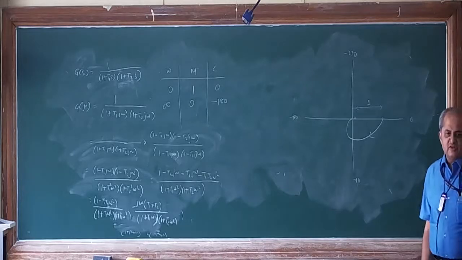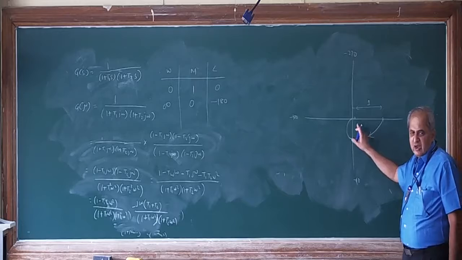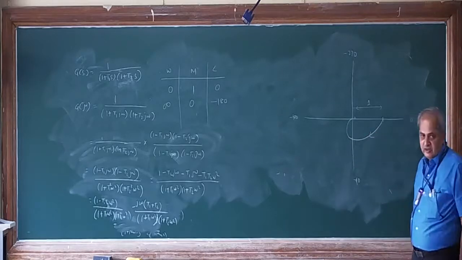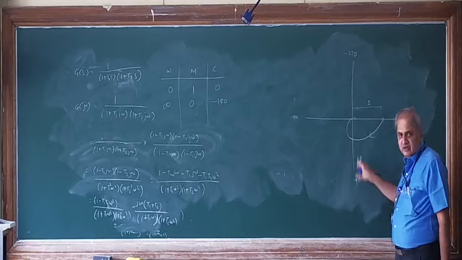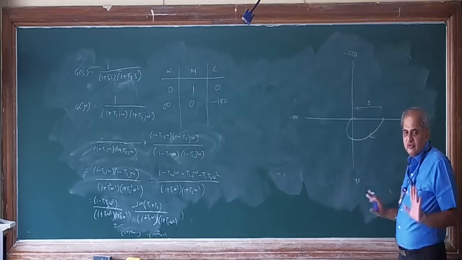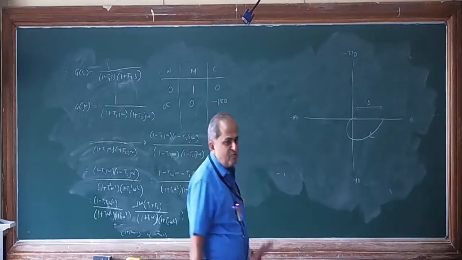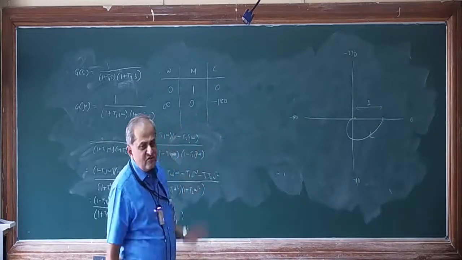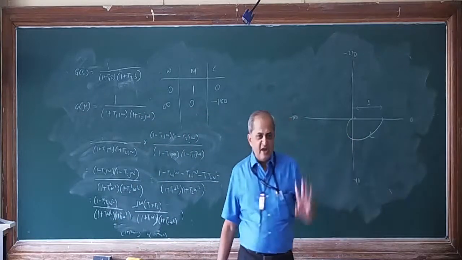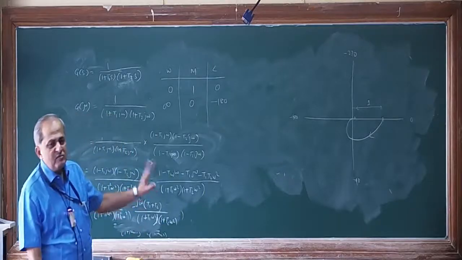Now I want to find, looking at the graph, where it cuts the minus 90 line. What is the minus 90 line? It is the negative imaginary axis. I am not bothered about whether it is the negative or positive imaginary axis. Just that it is the imaginary axis. When the plot cuts the imaginary axis, its real part will be 0.